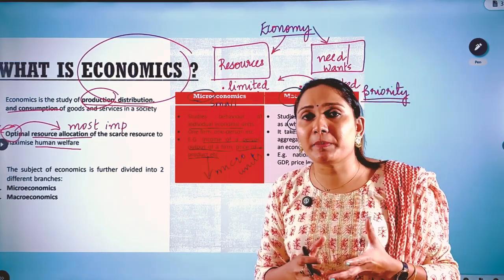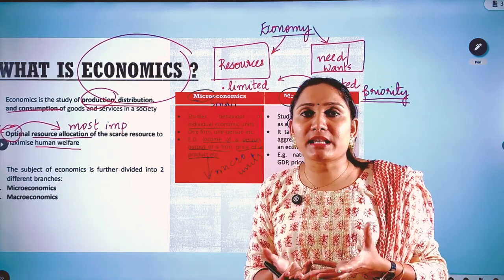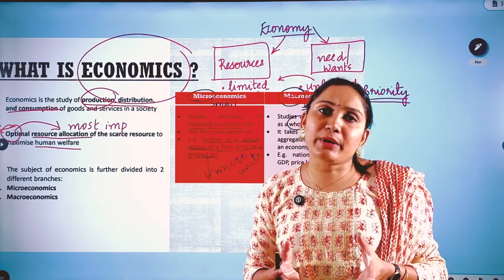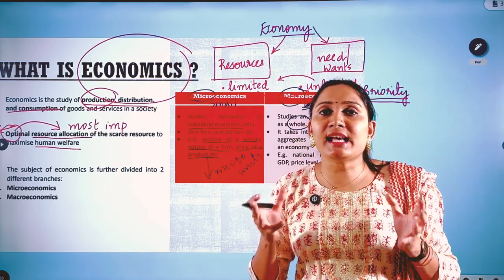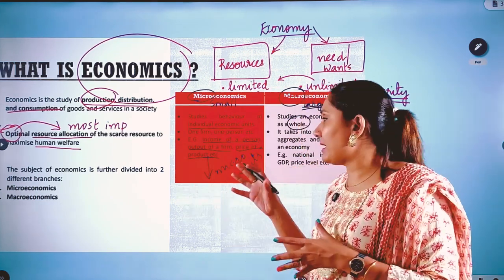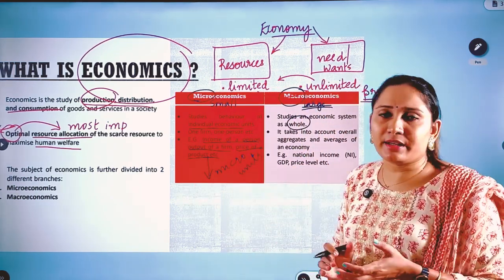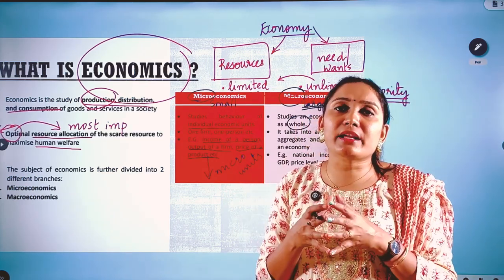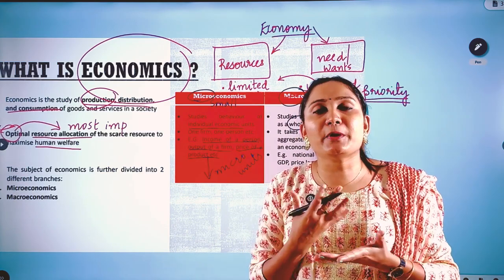Examples under macroeconomics: the total tax revenue of the country is macroeconomics because we take the entire nation, or the entire economy, as one economic unit. So that's why we say it's a macro study. Another example would be the GDP of the country, that is, the aggregate of all the goods and services produced in the country.